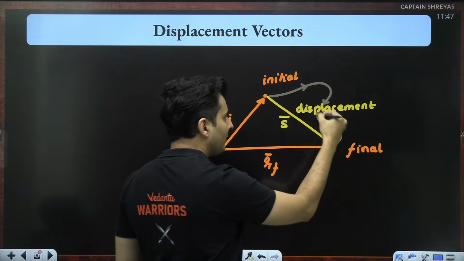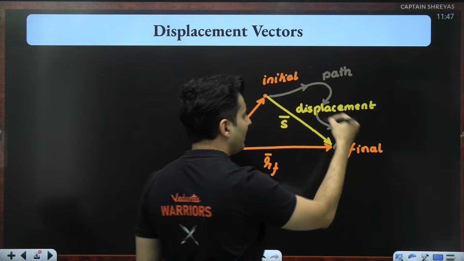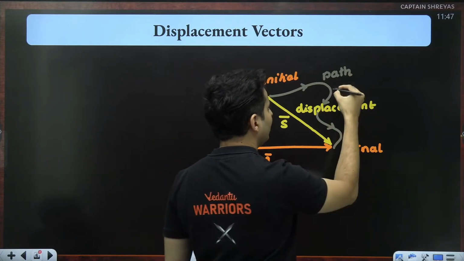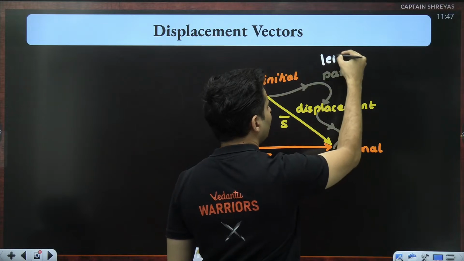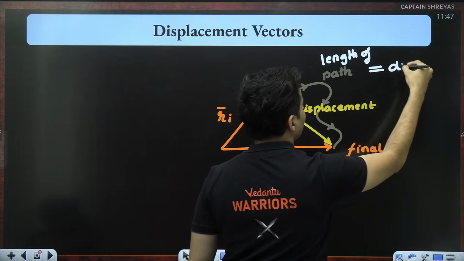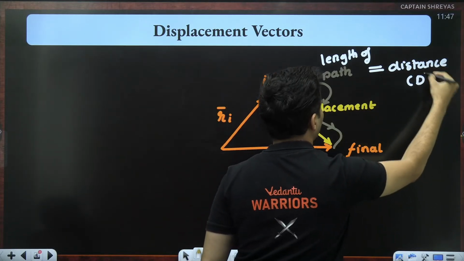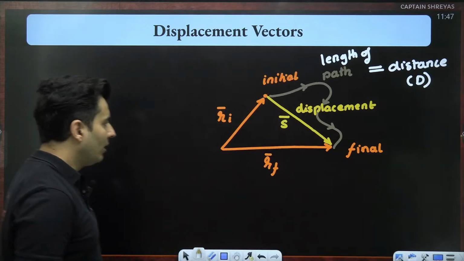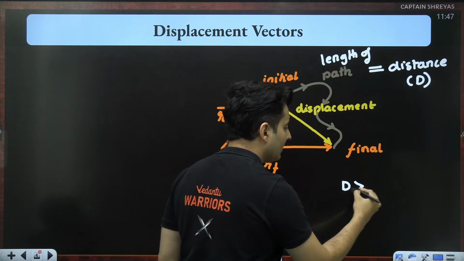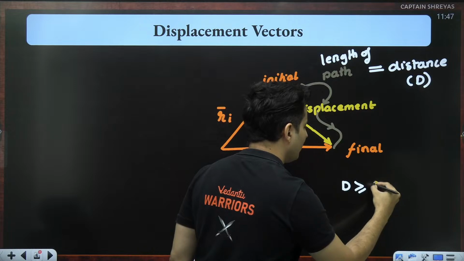If you measure the length of this gray path, the path which you have taken, that will give me the distance traveled. The length of the path will give me nothing but the distance. Usually the symbol for distance is capital D or small d. And always the distance traveled by any particle is either more than or equal to the magnitude of the displacement, which kind of makes sense.